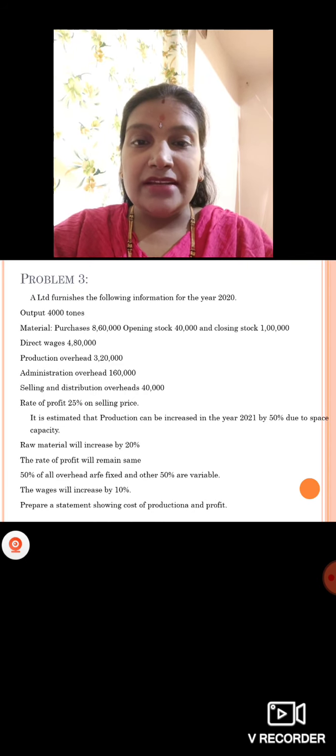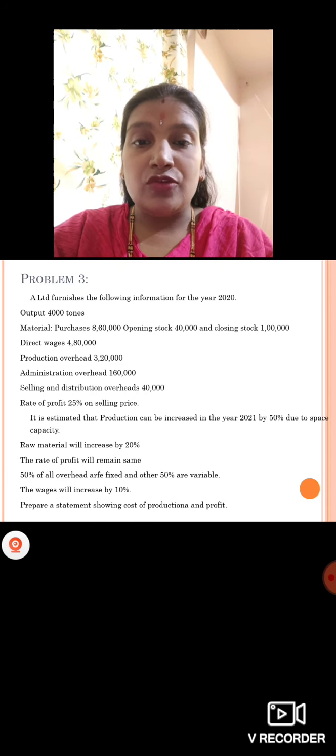Then it is estimated that production can be increased in 2021 by 50%. 50% of 4,000 you are going to increase. Then the estimated raw material required will increase by 20%. Raw material you should increase by 20%. Then the rate of profit will remain the same, means 25% on selling price.